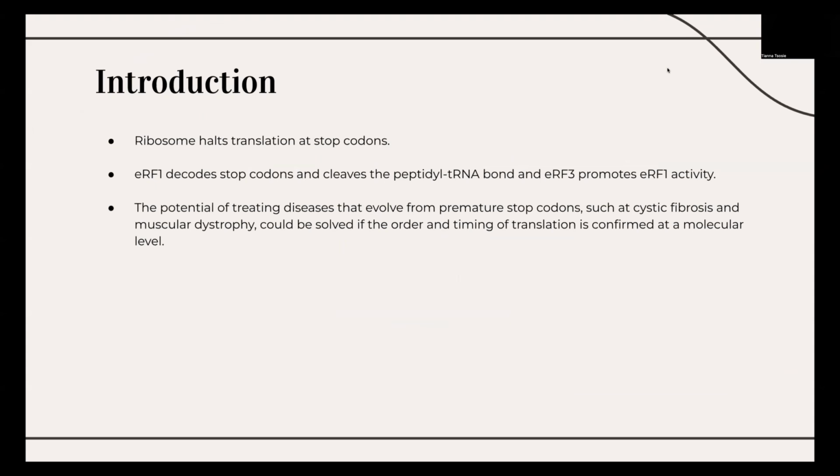A better understanding of translation termination has huge clinical implications, particularly for treating diseases caused by premature stop codons, such as cystic fibrosis and muscular dystrophy. Diseases that are caused by premature stop codons account for 11% of all human diseases.